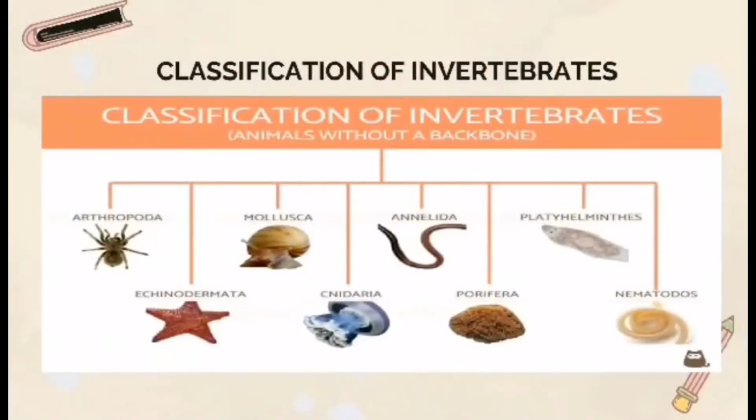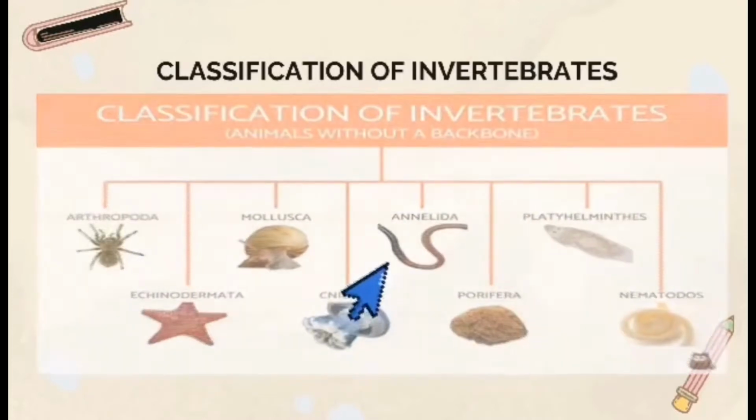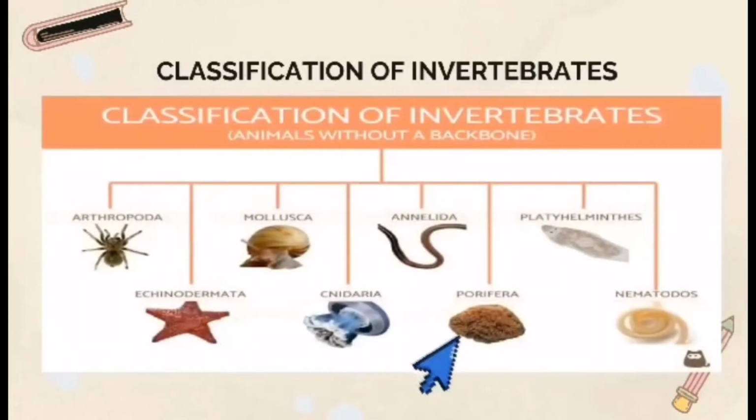These are the classifications of invertebrates, animals without a backbone. First is arthropoda. Next, echinodermata. Next, mollusca. Next, cnidaria. Next, annelida. Next, porifera. Next, platyhelminthes. And next, nematodes.